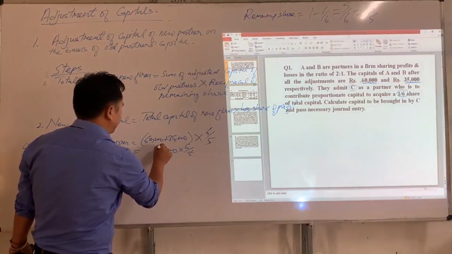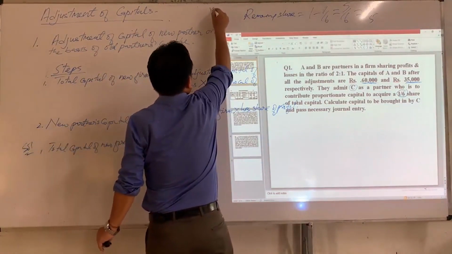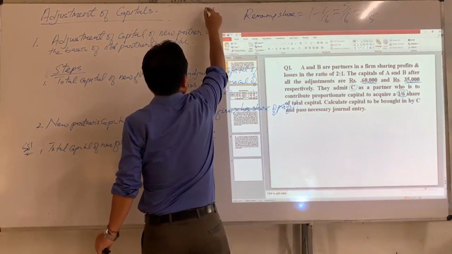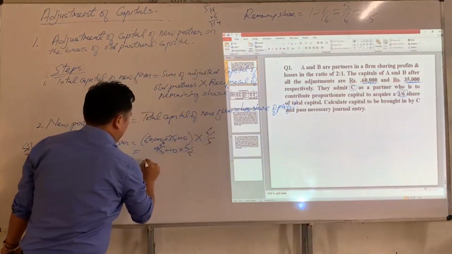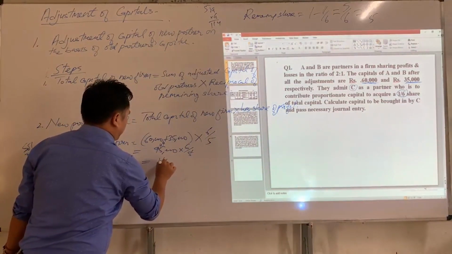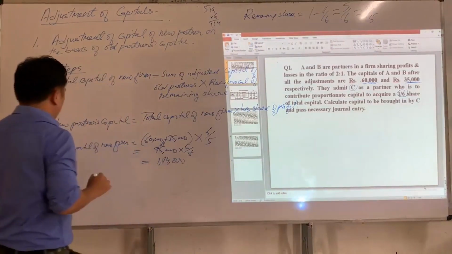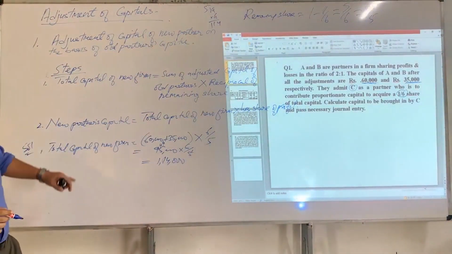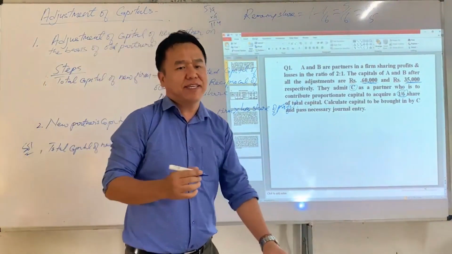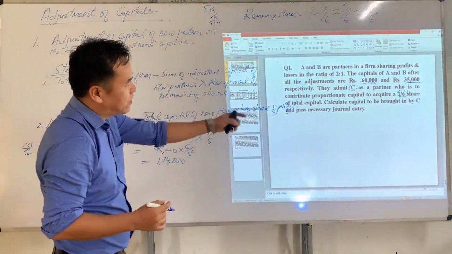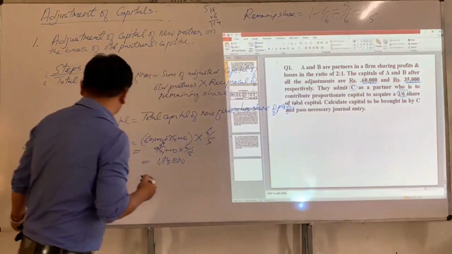5 1s are 5, 5 9s are 45, 19 into 6. 6 9s are 54, 6 1s are 6, 11. So we will get 1,14,000. So 1,14,000 will be the total capital of the new firm. From the total capital of the new firm, we have to calculate the new partner's capital, since the new partner's capital is not given in the question.